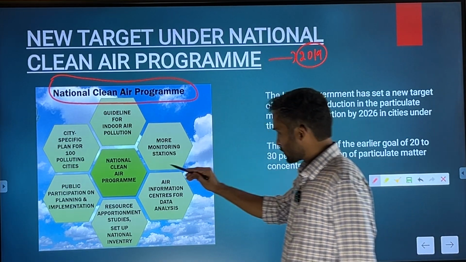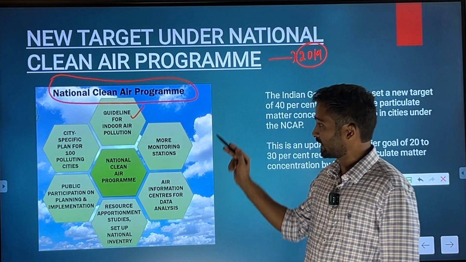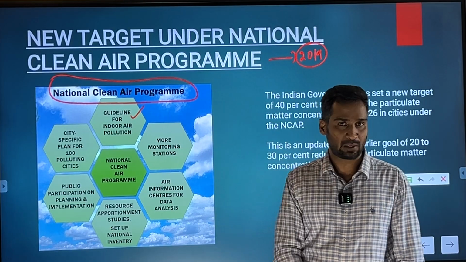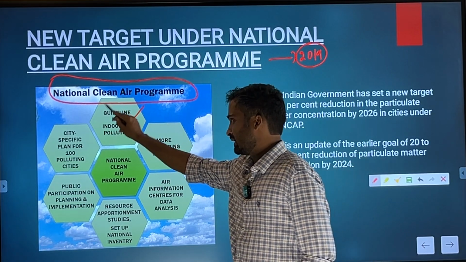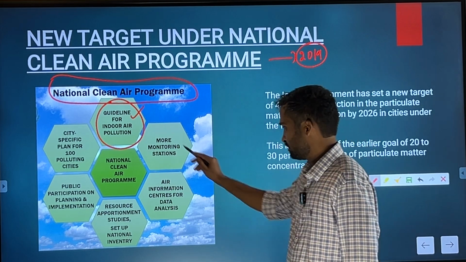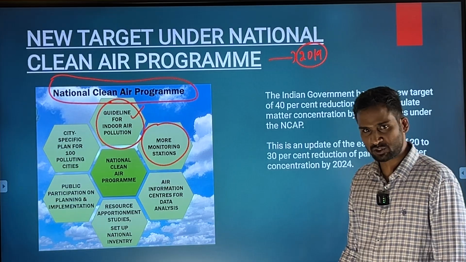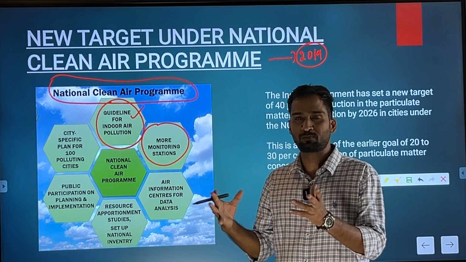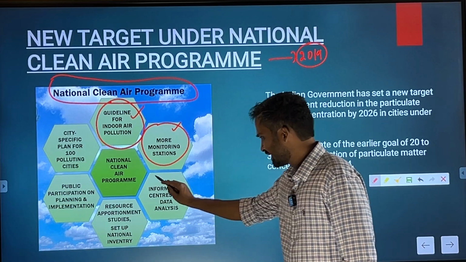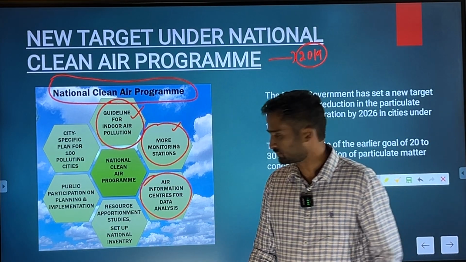It is providing the guideline for indoor air pollution. Do not forget, it does not only talk about outdoor air pollution, it also includes indoor air pollution and provides guidelines for the same. It has a number of monitoring stations installed in order to observe the pollution level in different urban areas, and then air information centers for analysis and processing of the data.